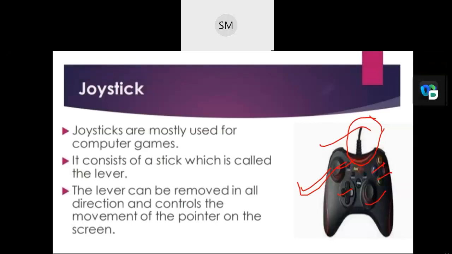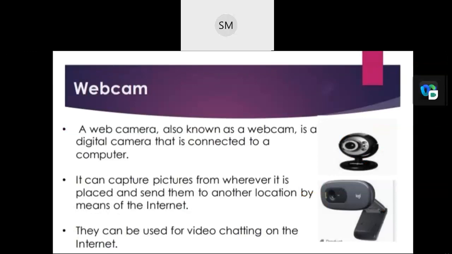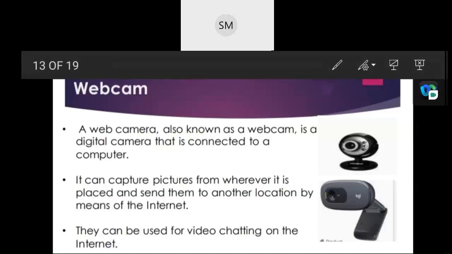The next one, webcam. So webcam, definitely we know about this one, web camera. A web camera, also known as a webcam, is a digital camera that is connected to your computer. It can capture pictures. So for what purpose are we connecting that? To capture the pictures from wherever it is placed and send them to another location. They capture and forward where they need by means of the internet.